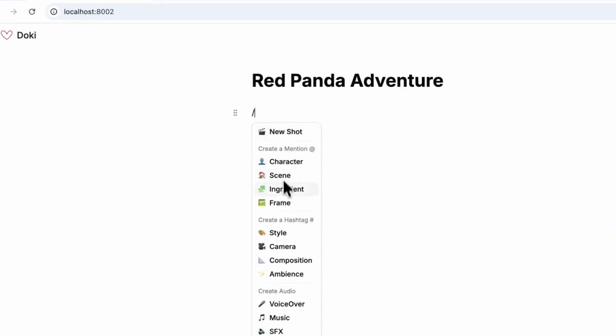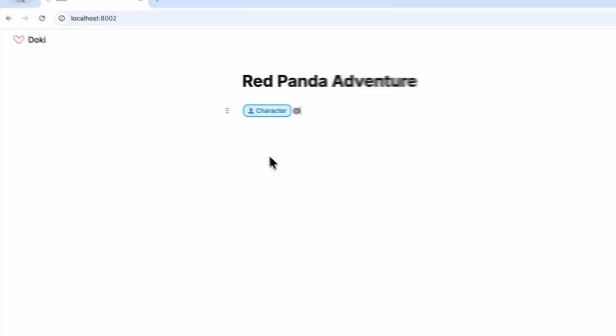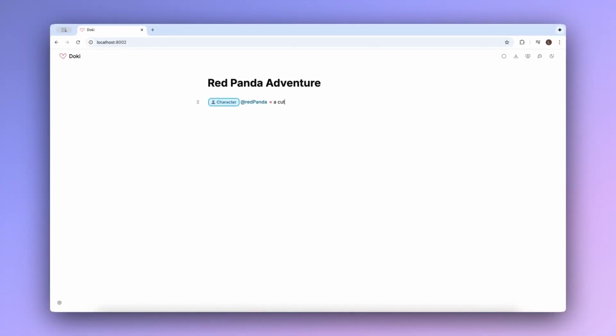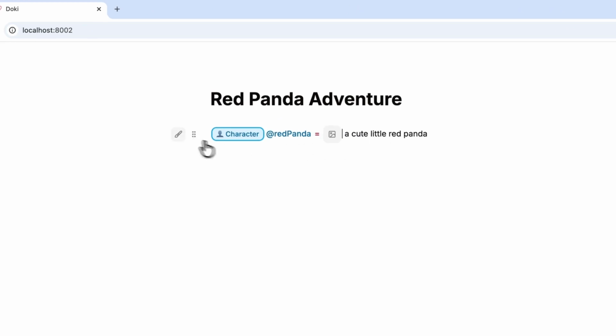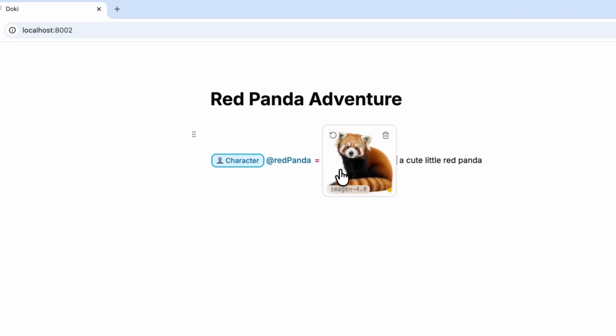Type slash, select character from the menu, and we can define our red panda as a reusable asset by describing its look. We can also generate a quick visual preview to make the character more concrete. Just click render, and here's our adorable friend.